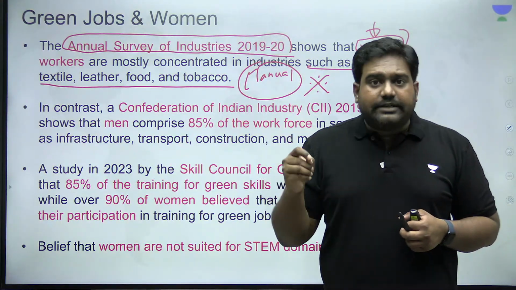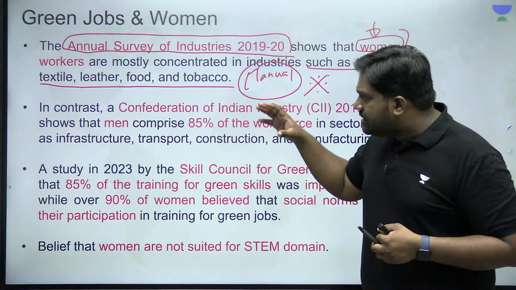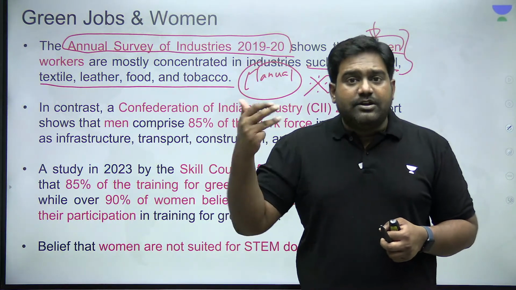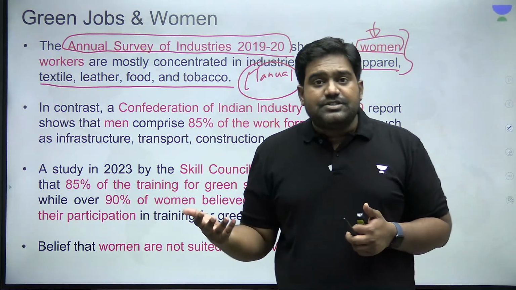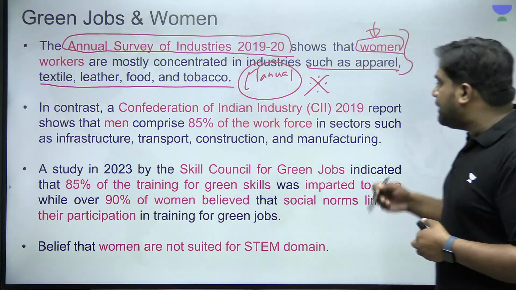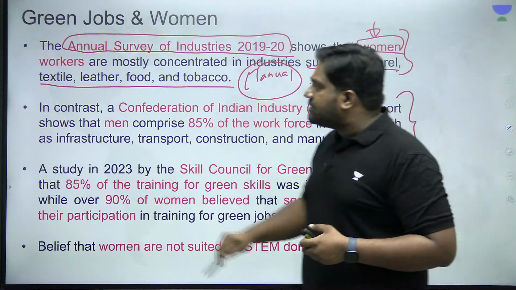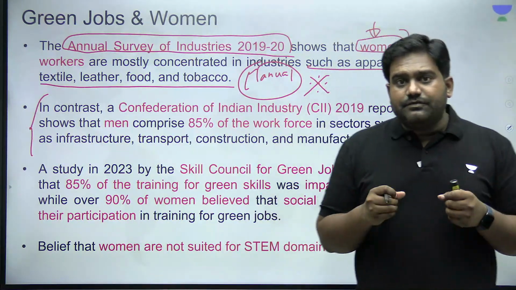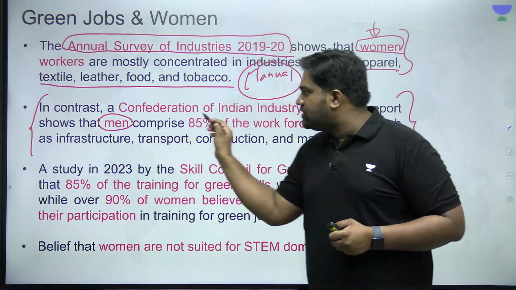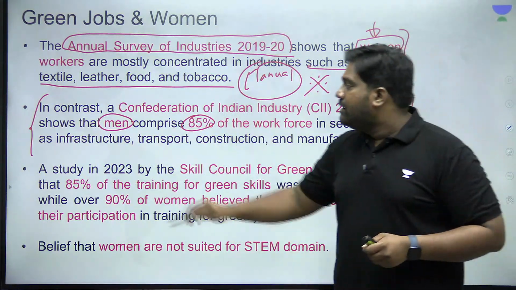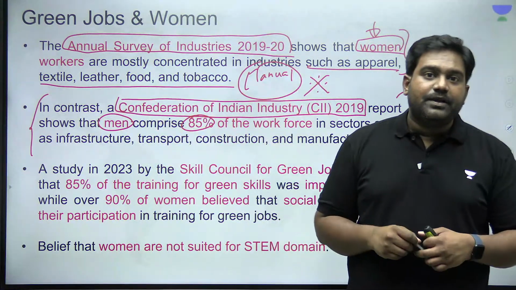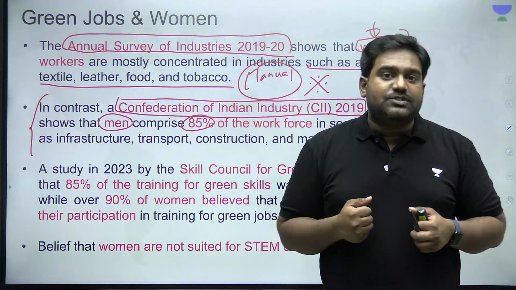So the prime sectors for green transition are manufacturing, infrastructure creation, clean and green energy and renewable energy, right? Automobile industry, transportation. These are the prime sectors. But in these sectors, majority of workers are men. Majority of the workers in these critical industries, almost 85%, are men, according to this report by the CII, the Confederation of Indian Industry. Now, why do you see this gender disparity?